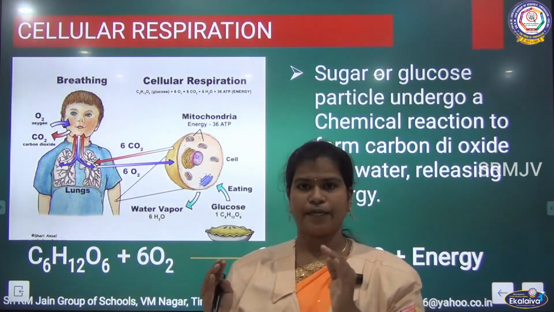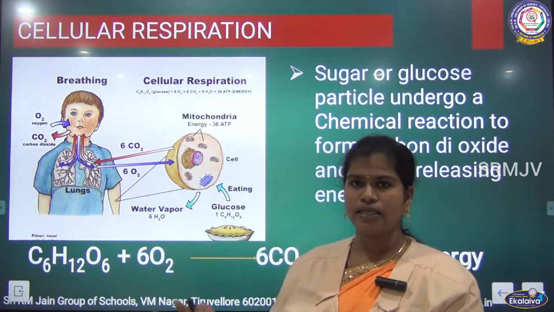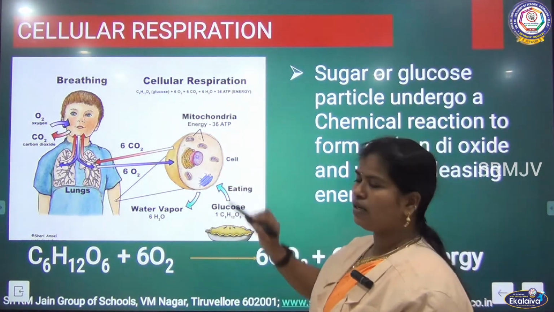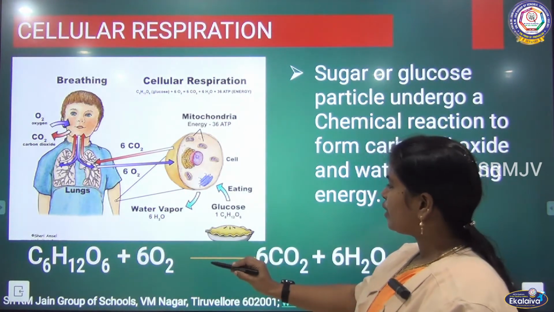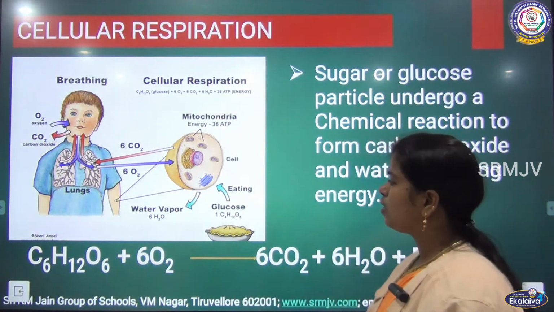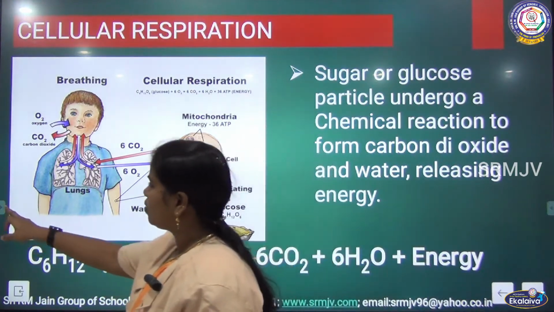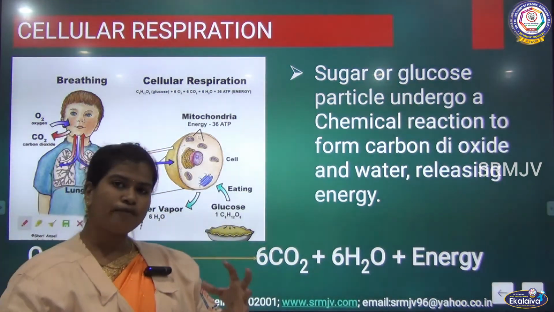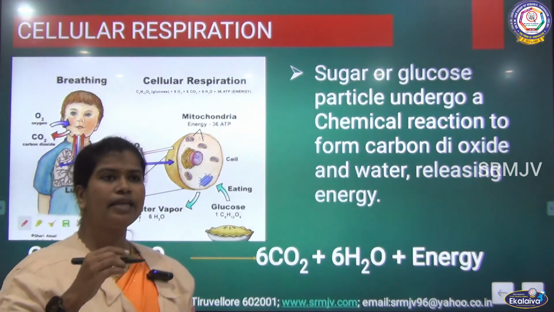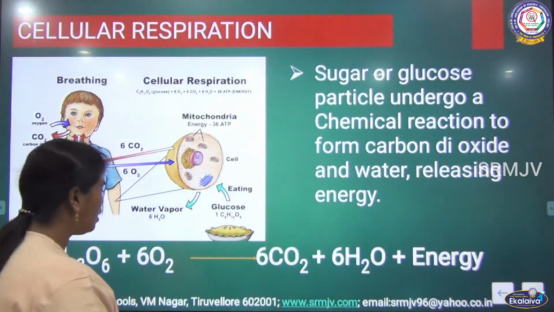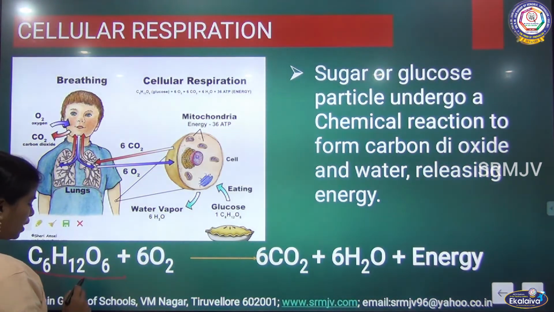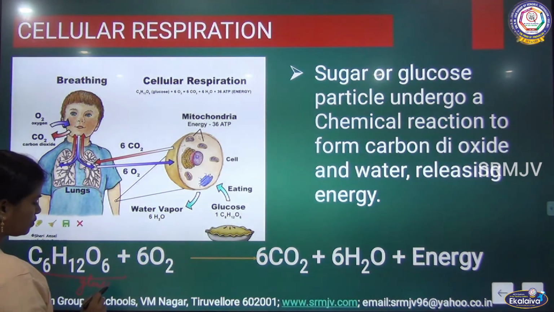So cellular respiration, that is what we are talking about, the internal respiration. Once it reaches the cell, you can see the equation here. We know that the energy which is produced will be stored in the form of glucose. We have studied that in nutrition in animals. So C6H12O6 is nothing but the glucose.